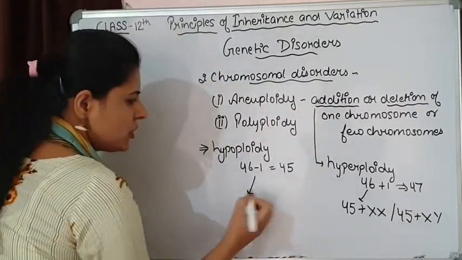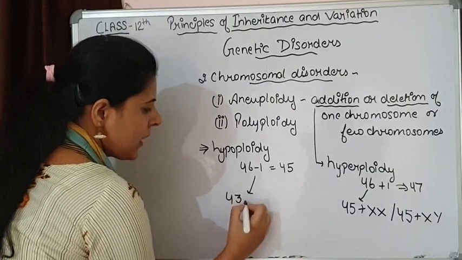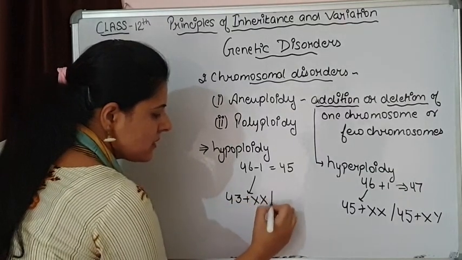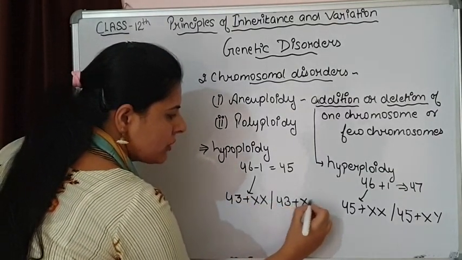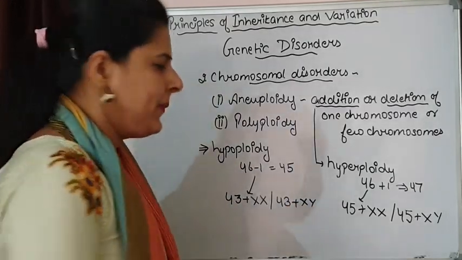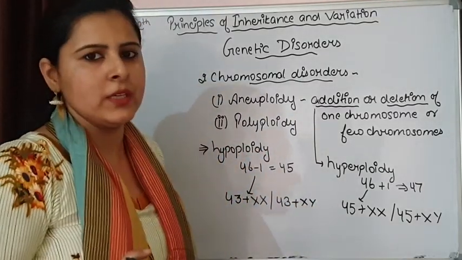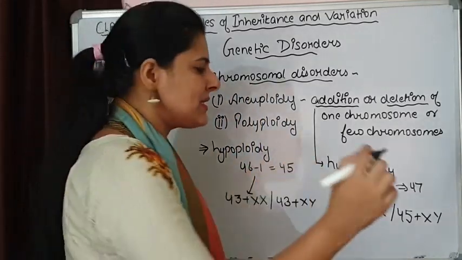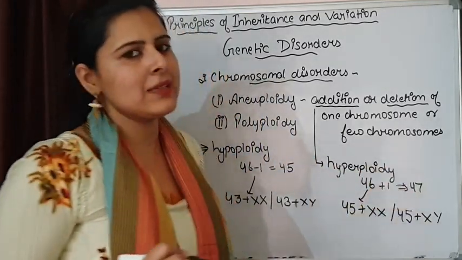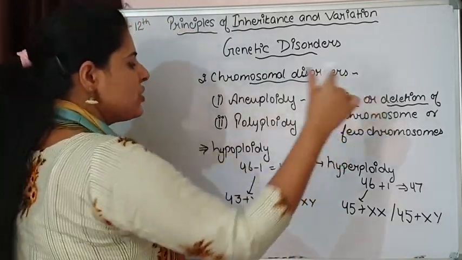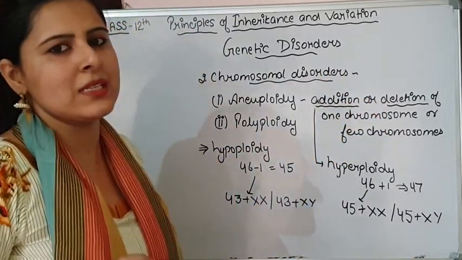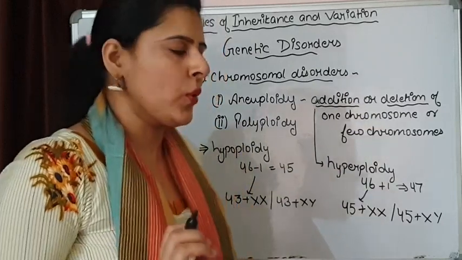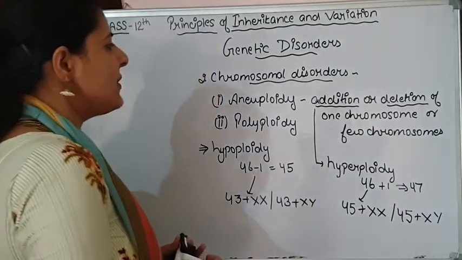If I write the genotype, it will be 43 plus XX or 43 plus XY. That is hypoploidy. So aneuploidy can be of two types: if addition of a chromosome takes place, we call it hyperploidy, and if deletion of a chromosome takes place, we say hypoploidy.